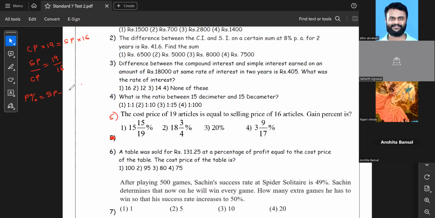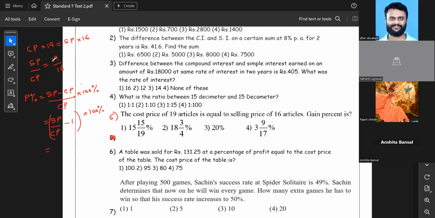Profit is selling price minus cost price, upon the cost price, multiplied by 100. I distribute the denominator and I get selling price upon cost price minus 1, multiplied by 100.